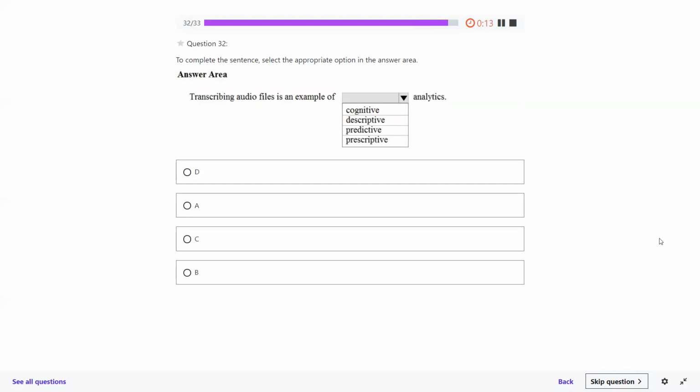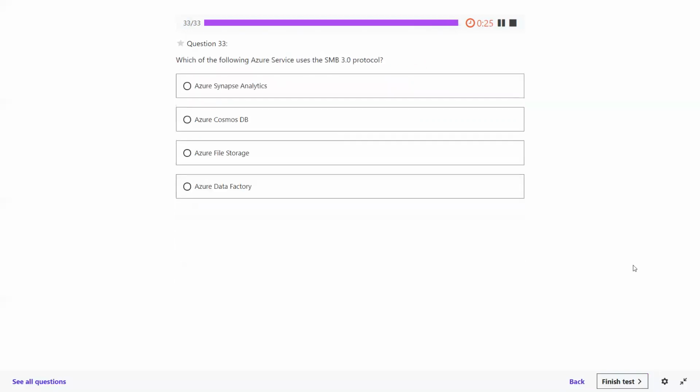Question number 32. Transcribing audio files is an example of cognitive, descriptive, predictive, or prescriptive analytics? First one, we have seen the cognitive. Transcribing.